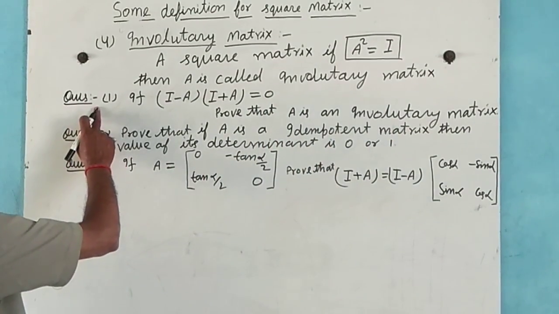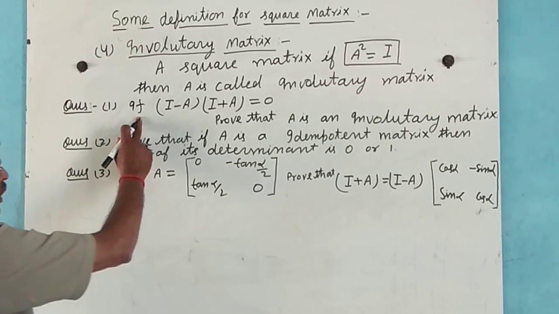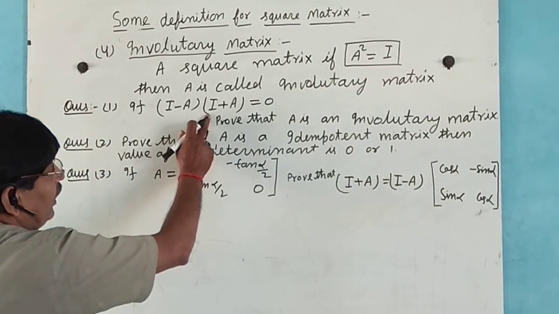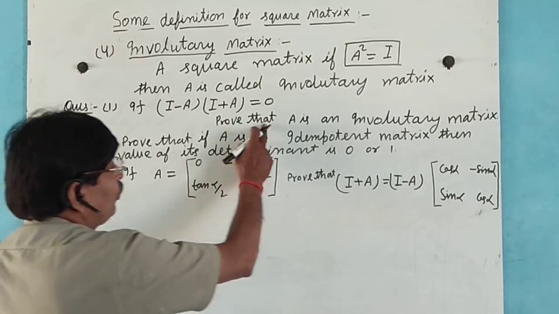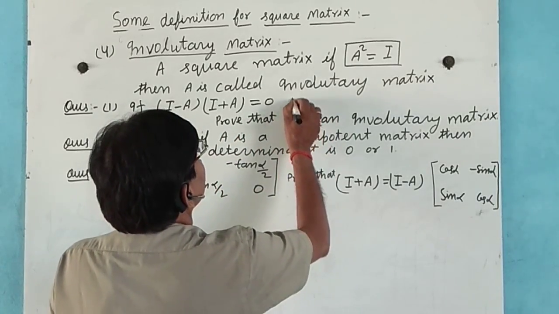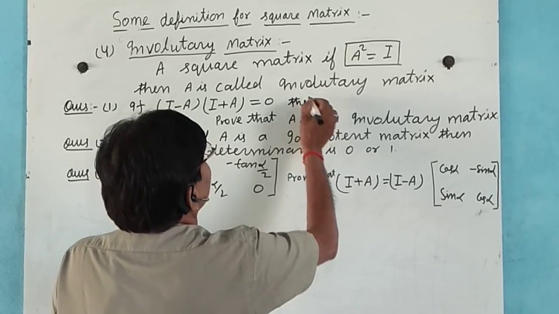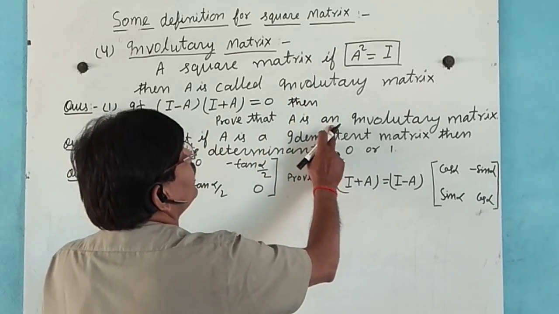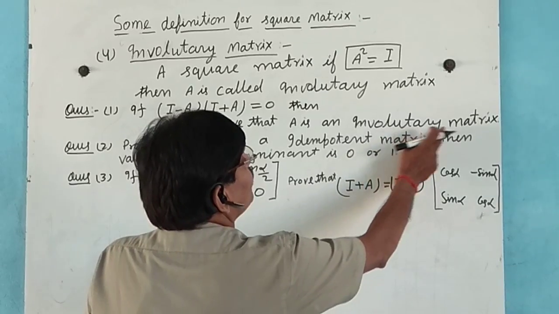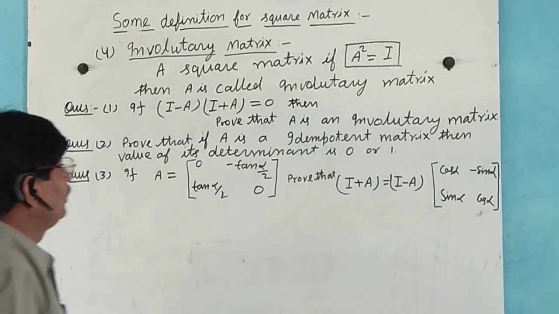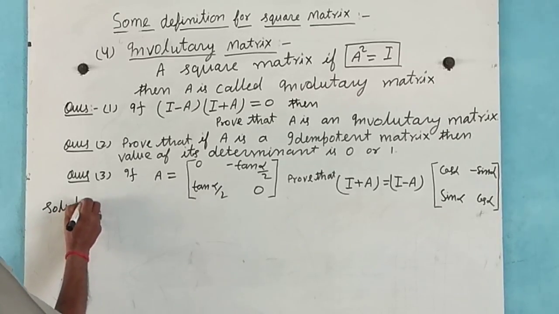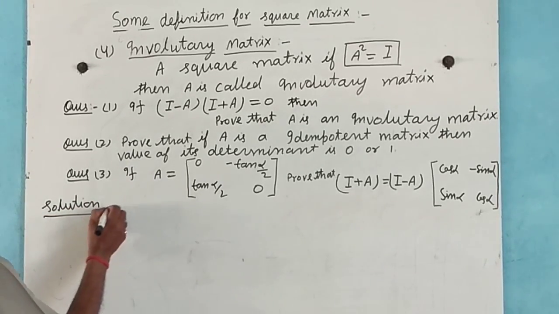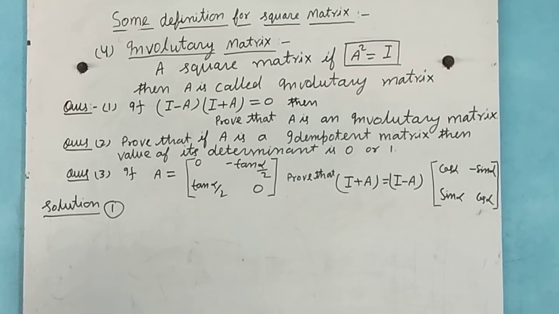Now question number 1. If I minus A and I plus A equals 0, then prove that A is an involutory matrix. Solution.